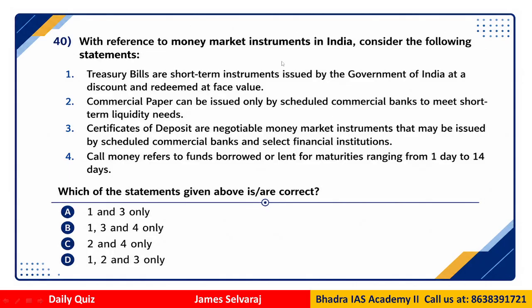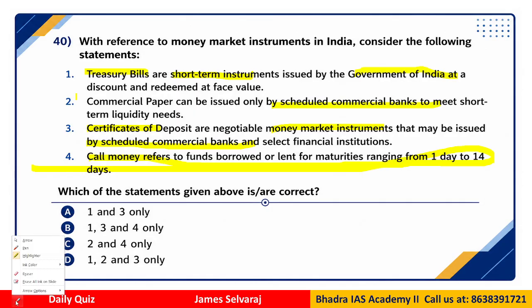Question number 40. With reference to money market instruments in India, consider the following statements. So now the first point, treasury bills. These are short-term instruments issued by central government. Commercial paper issued only by scheduled commercial banks for short-term. Certificates of deposits are negotiable money market instruments issued by scheduled commercial banks. Call money refers to funds borrowed for maturity ranging from 1 to 14 days. So which of the statements are correct here?